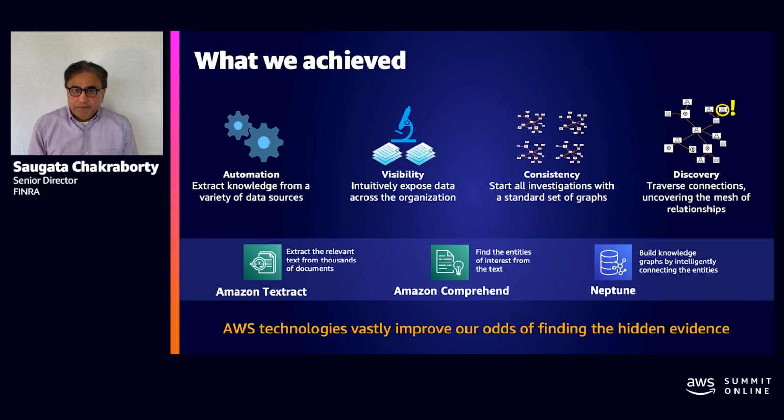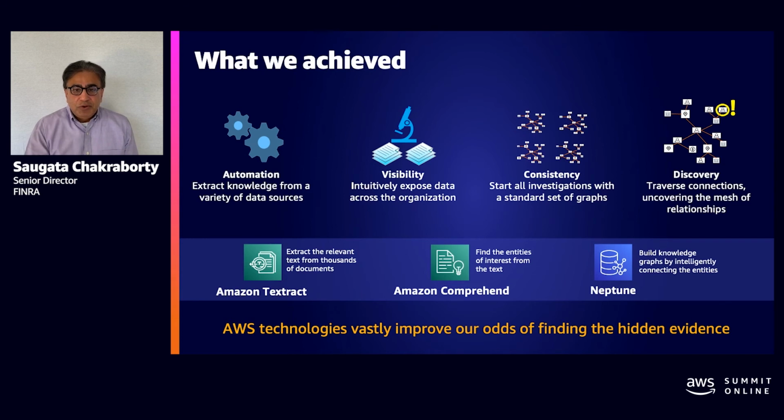The quality of an investigation often depends on the experience of the staff, their dedication, their persistence, their knowledge. Now, when we give everybody a standard set of knowledge graphs to begin the investigation, we are raising the level of our investigatory powers. We are jump-starting their investigation from a higher level than we were before.